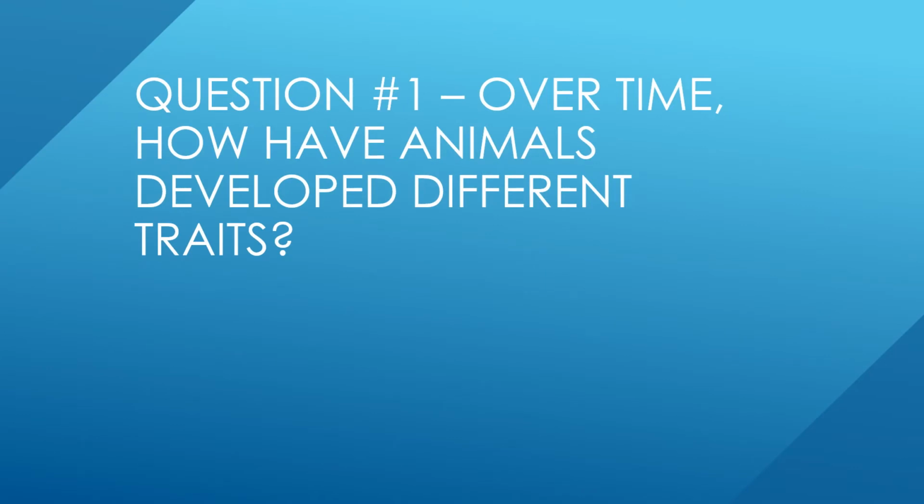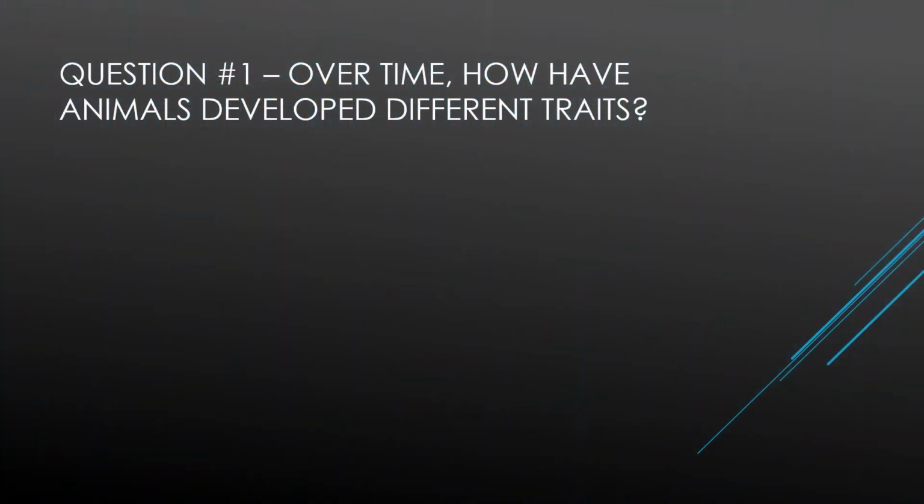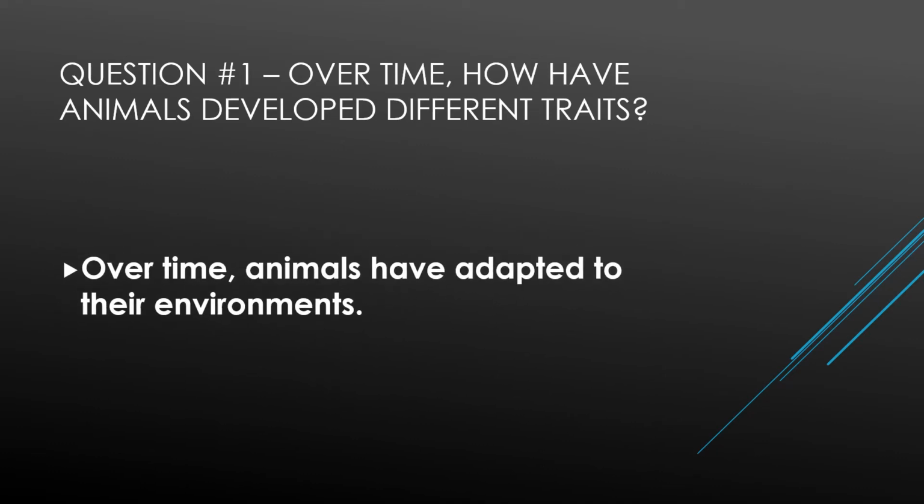Question 1. Over time, how have animals developed different traits? We talked about that over time, animals have adapted to their environment, or to the places where they live. There's several examples, like a tortoise living in the desert.